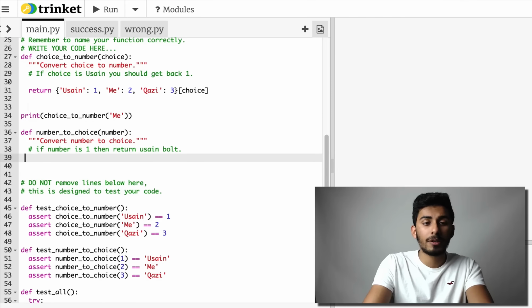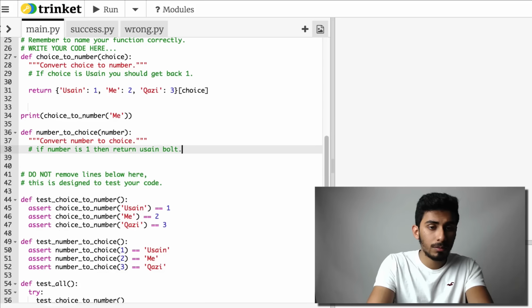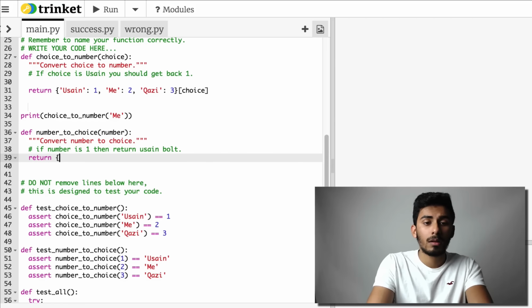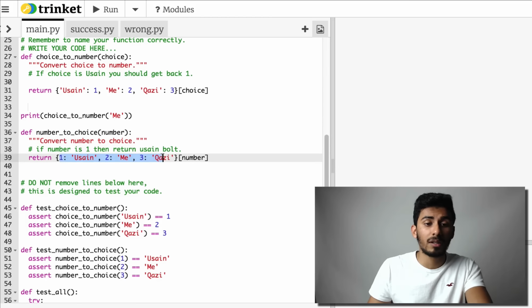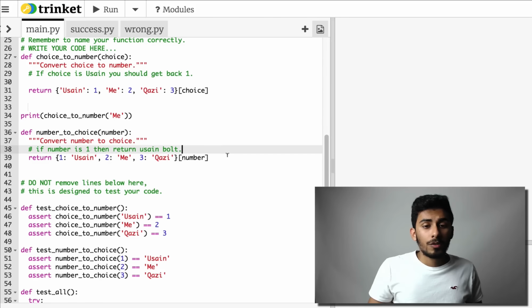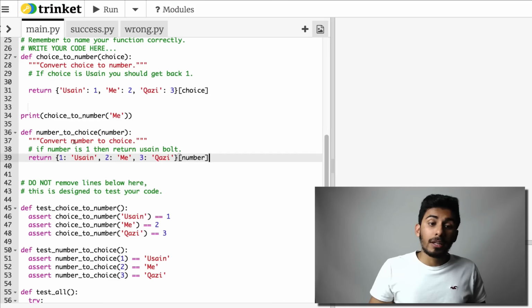And let's do the same thing for number to choice. Return 1 would return Usain, 2 would return me, and then 3 should return Qazi. And we index it by the number because this time number is the key. Okay, it looks good to me.